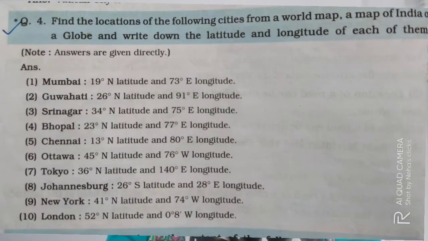So by this, what do you understand? Mumbai is in the northern hemisphere and eastern hemisphere. Guwahati, northern hemisphere, eastern hemisphere. Srinagar, northern hemisphere, eastern hemisphere. Bhopal, northern hemisphere, eastern hemisphere. Chennai, northern, eastern. Ottawa, northern hemisphere and western hemisphere. Tokyo, northern and eastern. Johannesburg, southern and eastern. New York, northern and western. London, northern and western.